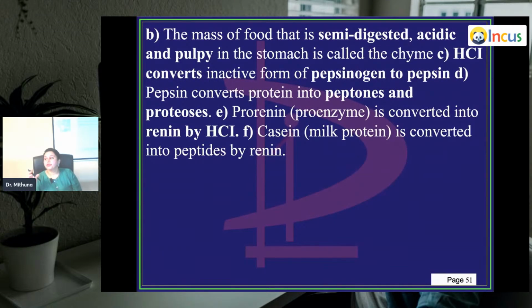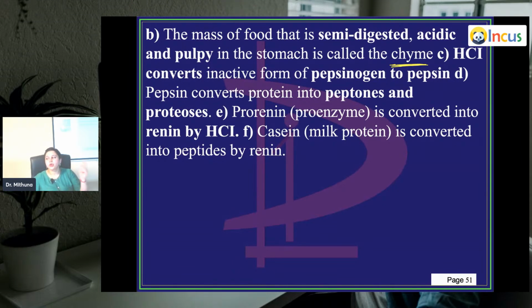The mass of the food that is semi-digested, it is acidic, it is pulpy, in the stomach, it is called chyme. Yesterday I told you, last class I had told you, so this is called chyme. Okay? Chyme is semi-solid food which is mixed with acid, and HCl converts the inactive form, pepsinogen, to pepsin that is required for digestion of the proteins.